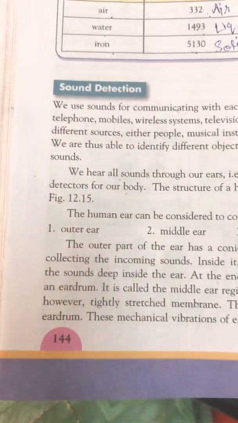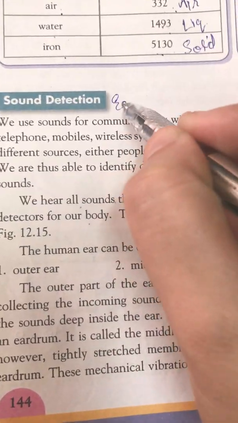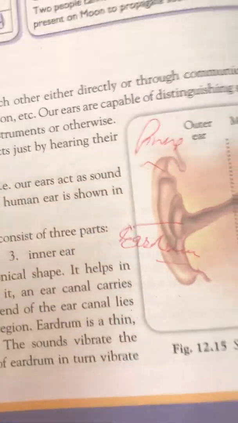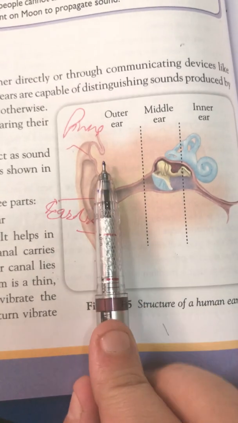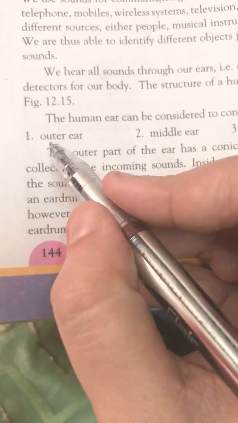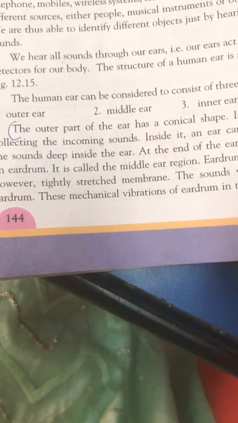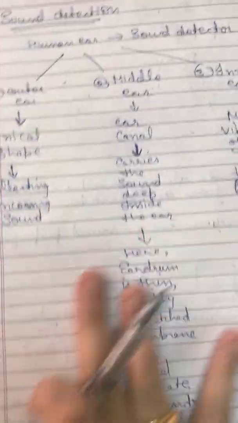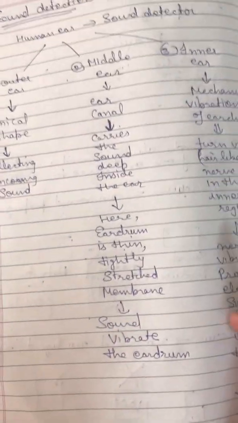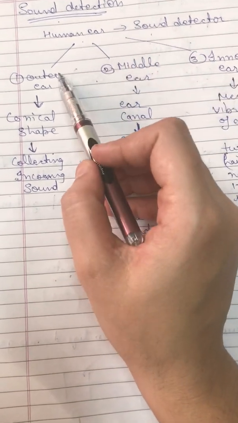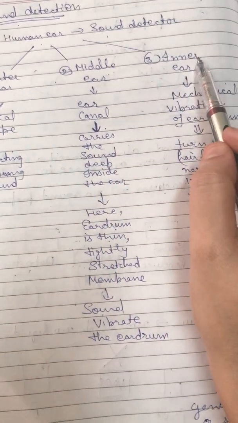Okay. Next we have sound detection. The sound detection instrument in humans is the ear. So the ear is an instrument in humans, and it has mainly three parts: outer ear, middle ear, and inner ear. What process takes place is given in the paragraph. I made a chart over here so it is easy for you to learn. In humans, sound detection has three parts: outer ear, middle ear, and inner ear.